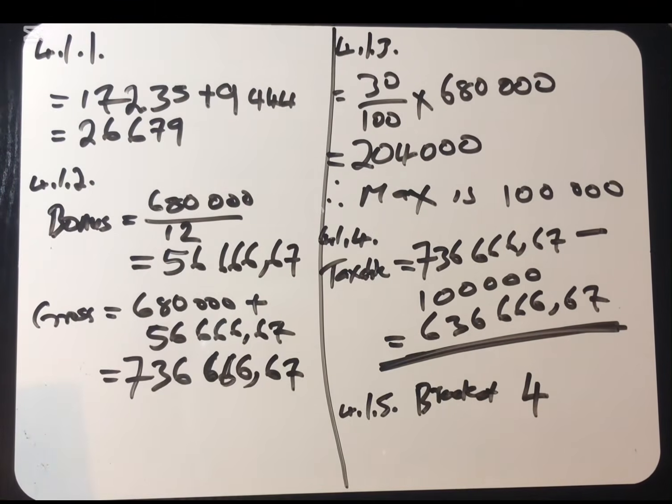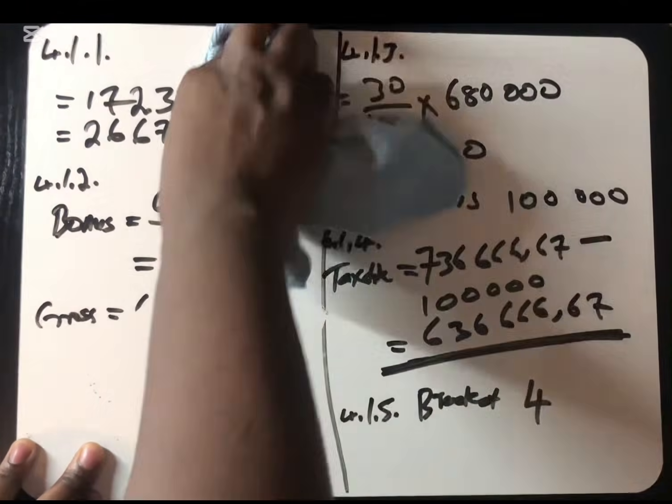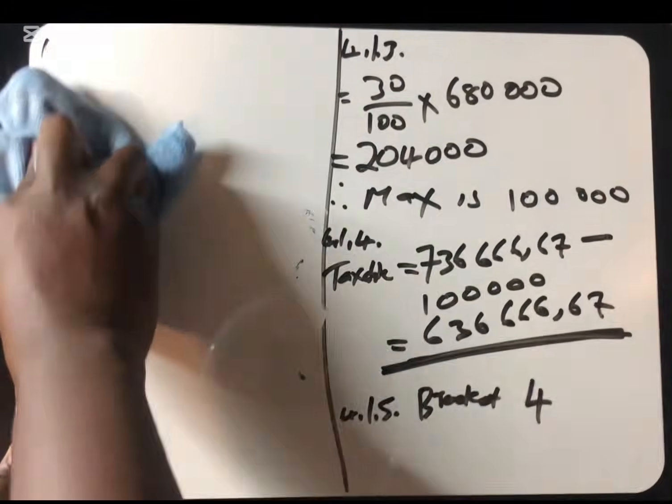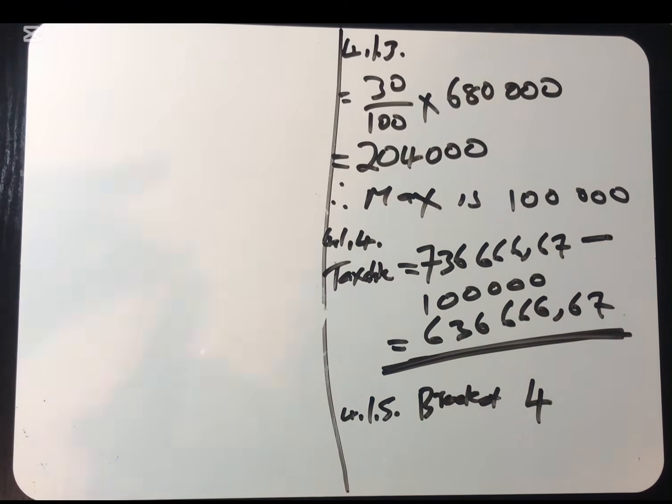So she falls under bracket number 4. How easy it was to answer this question. So simple.